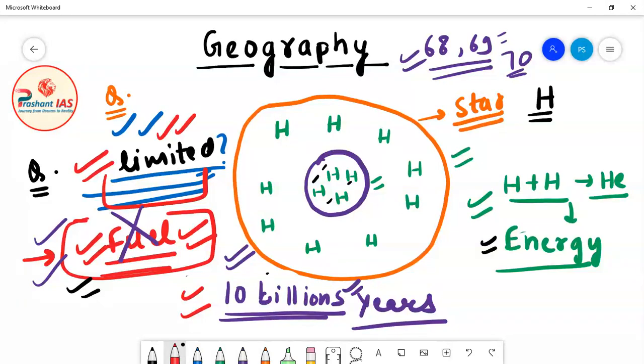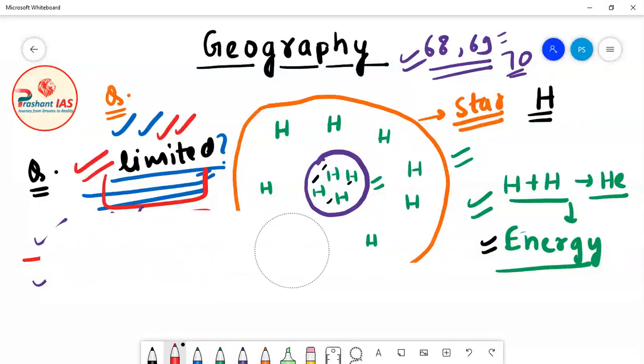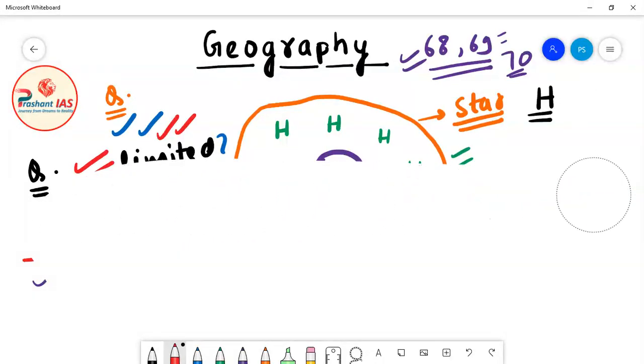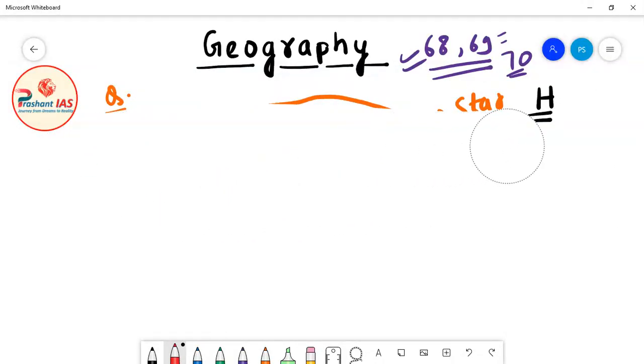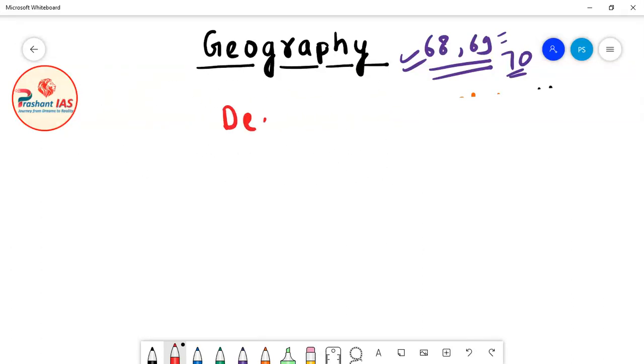So now I will teach you what the process of the death of stars is, or how stars die. Now we have to discuss our today's main topic, and our main topic is the death of stars. So let's begin our discussion with our main topic, death of stars.